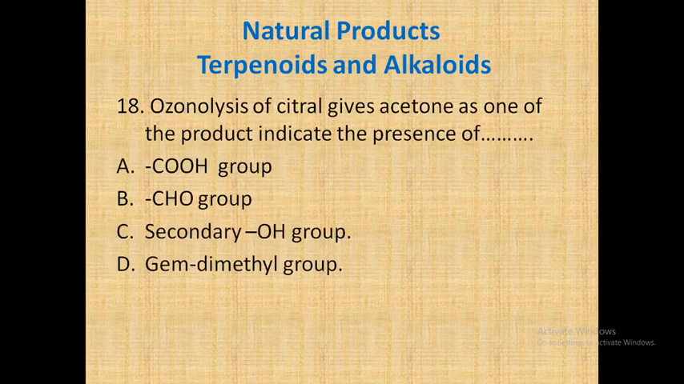Ozonolysis of citral gives acetone as one of the products, indicating the presence of. Ozonolysis is a very important reaction. If the ozonolysis of any alkene gives acetone, it means there is a geminal dimethyl group, because in acetone two methyl groups are present on a carbonyl. Without a geminal dimethyl group you won't get acetone. So geminal dimethyl group is the correct answer to this question.